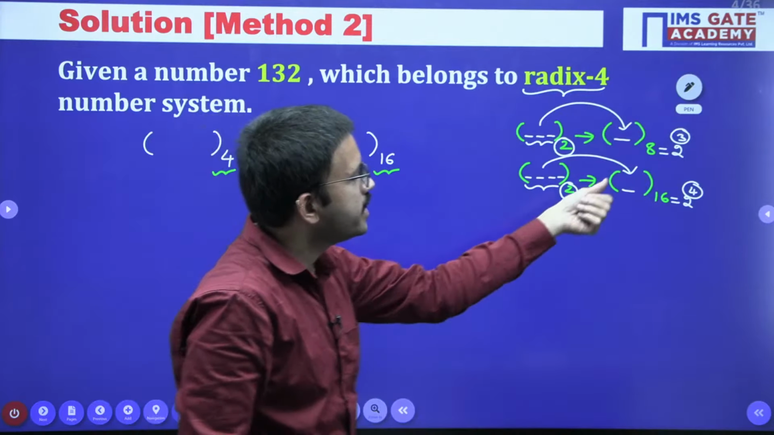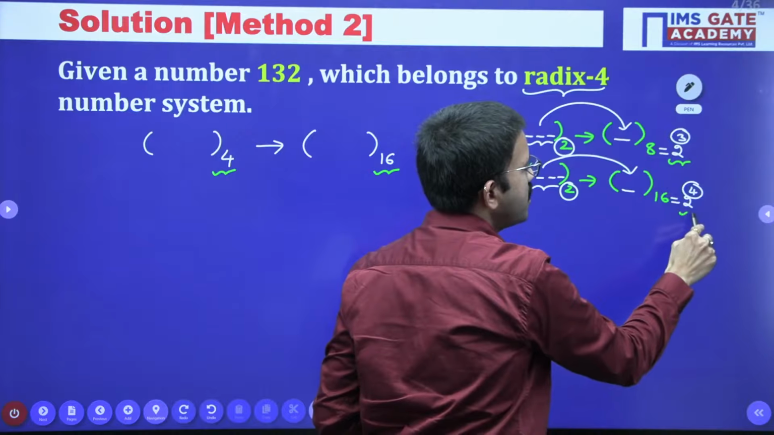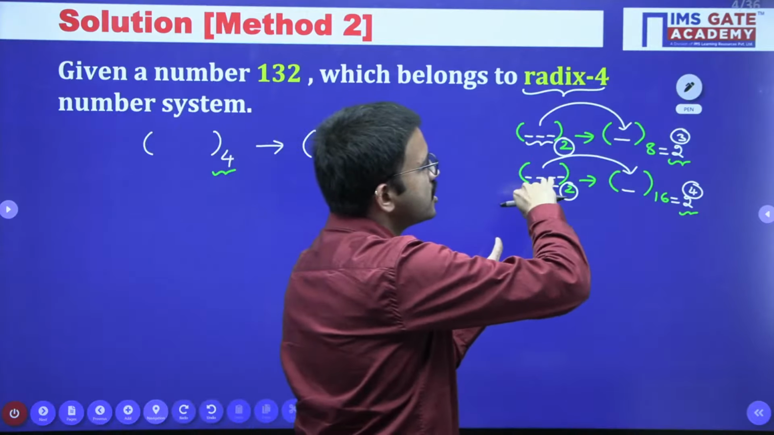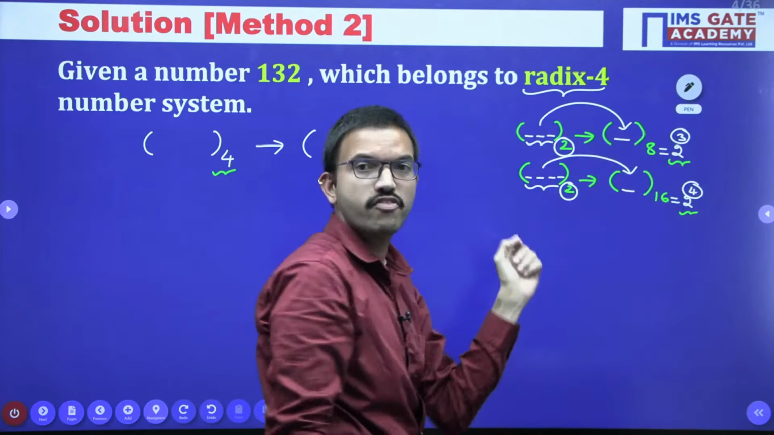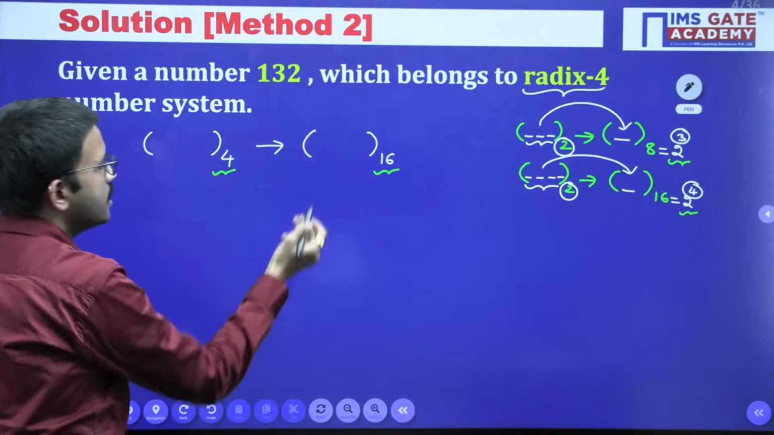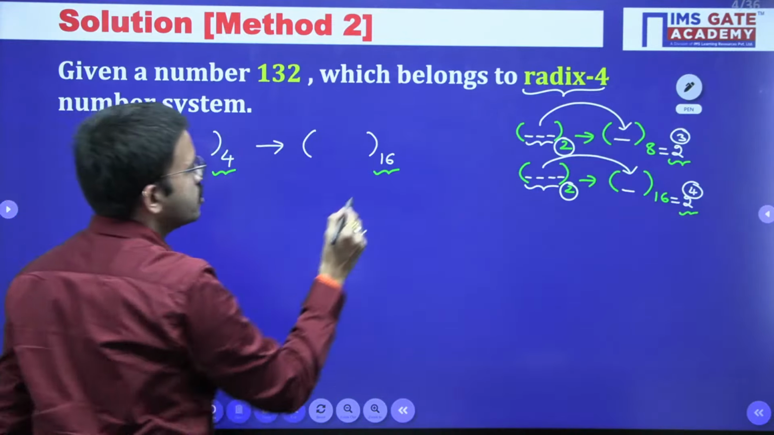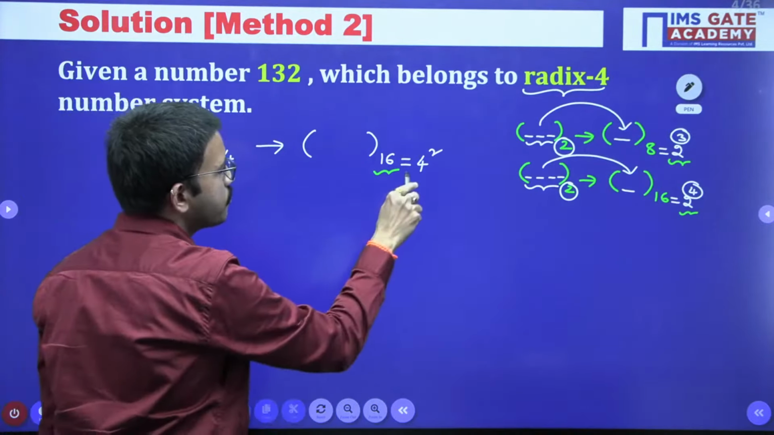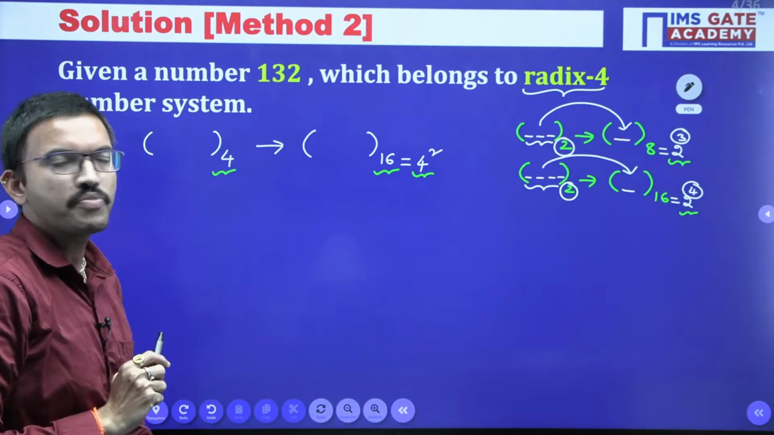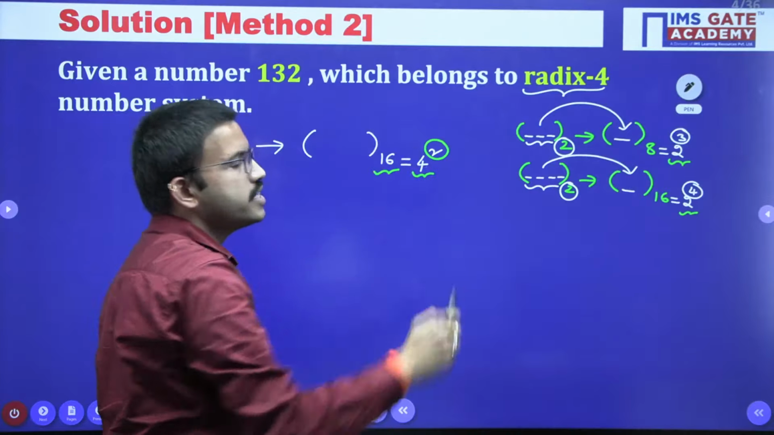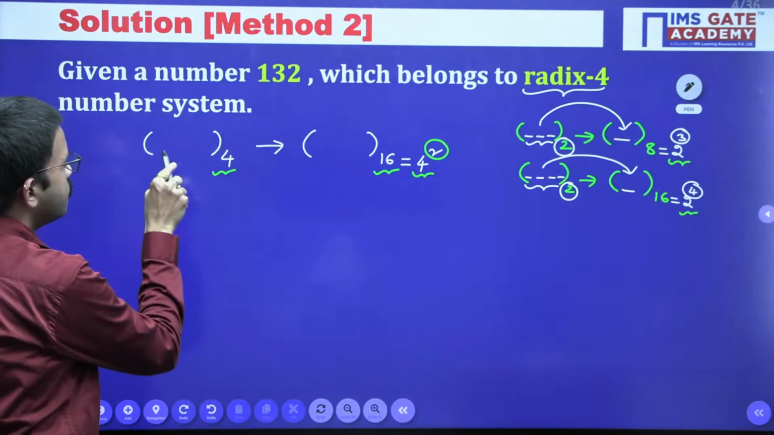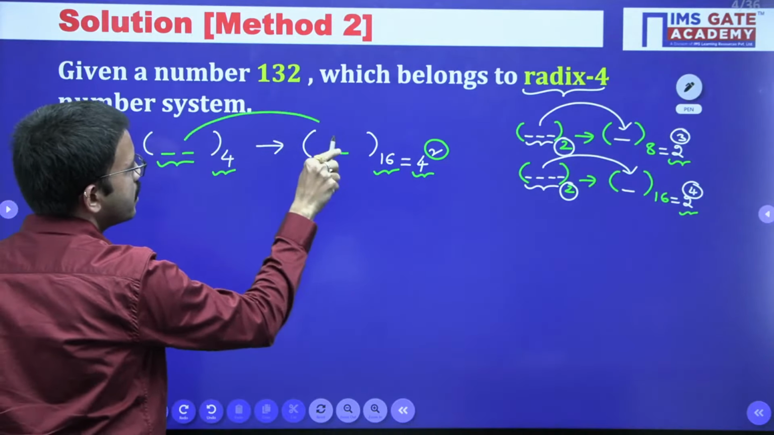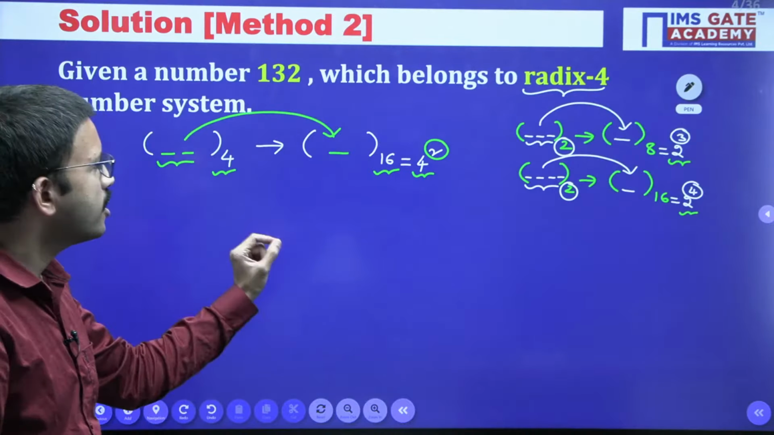So whatever base you have is nothing but the radix of the number system, and we convert in terms of powers of that base wherever possible. Here 16 is there, but here 4 is there. So 16 we can write as 4 square. Here 4 is the base of this number system, and the power indicates how many digits we have to group. So if you group 2 digits of the base 4 number system, we will get the corresponding hexadecimal digit. The same logic is applicable.